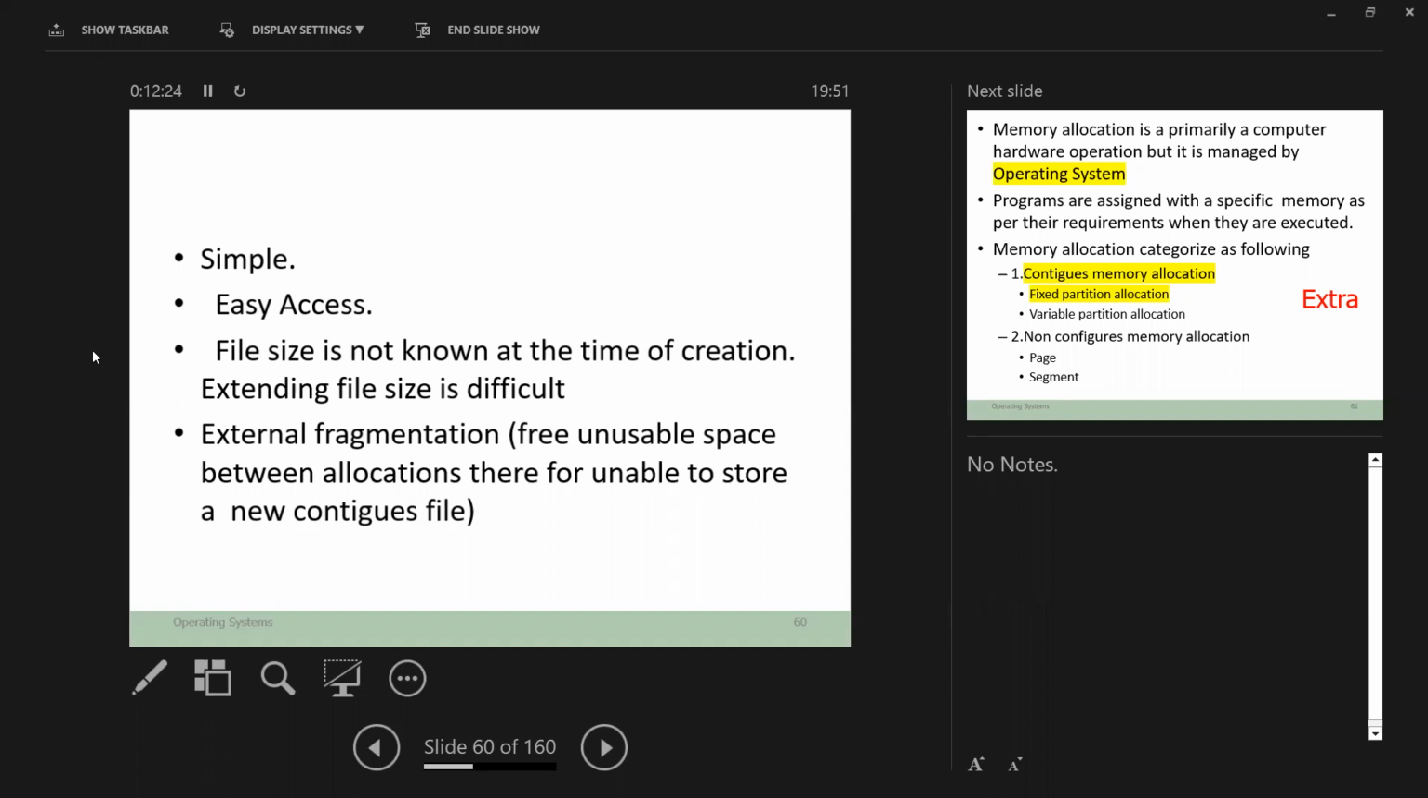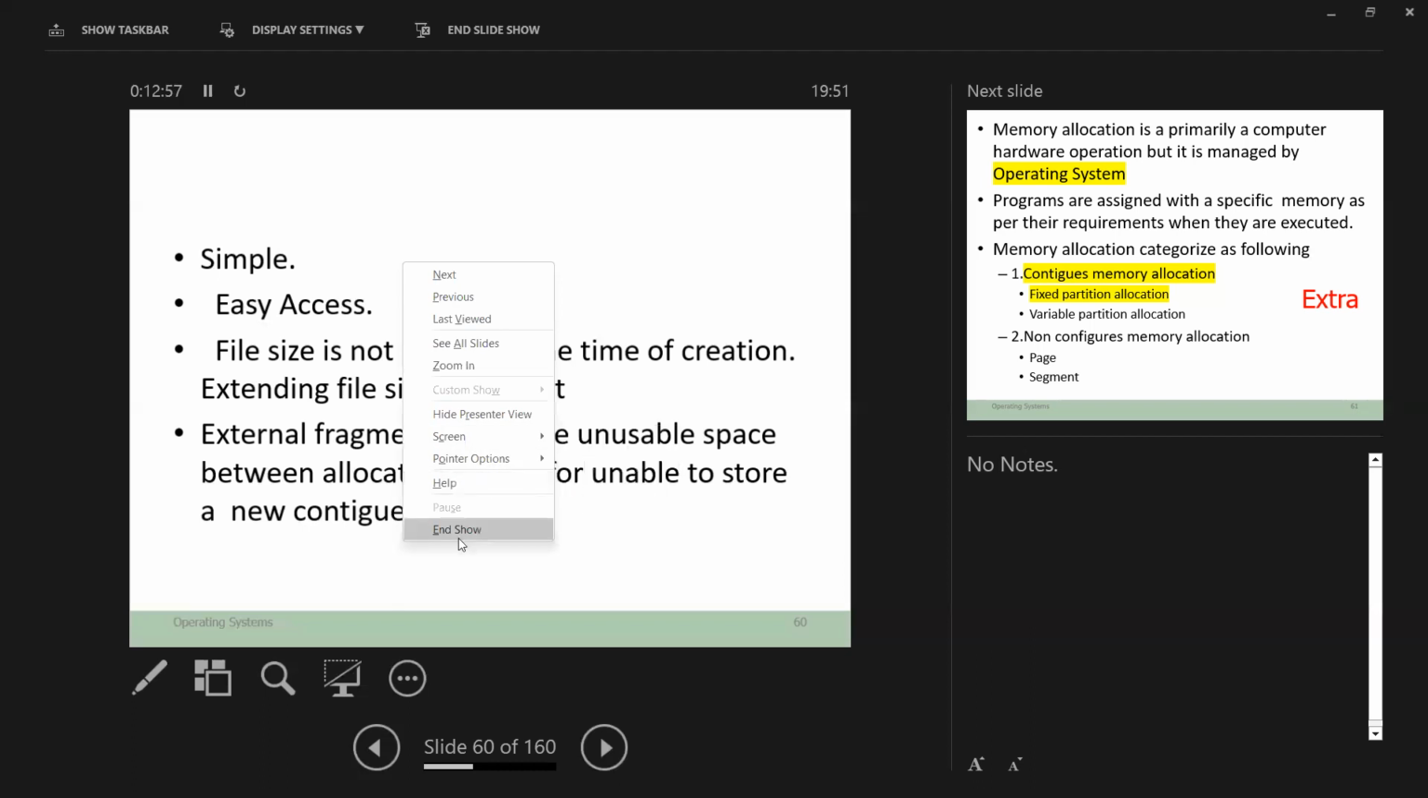Actually, I don't know the file size of my PowerPoint presentation at the beginning. Only once I complete it can I think about the size of the file. So if we are not thinking about the file size in the beginning, then contiguous file allocation will be an issue. Then external fragmentation can happen, that means free, unusable space between allocations that cannot store anything.